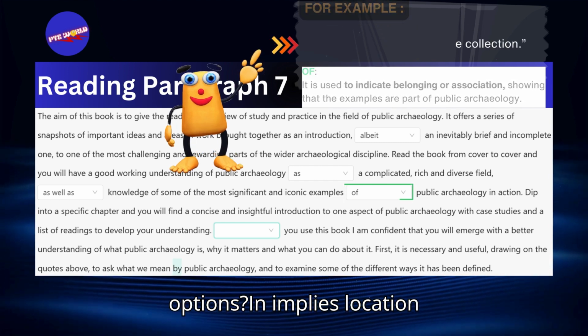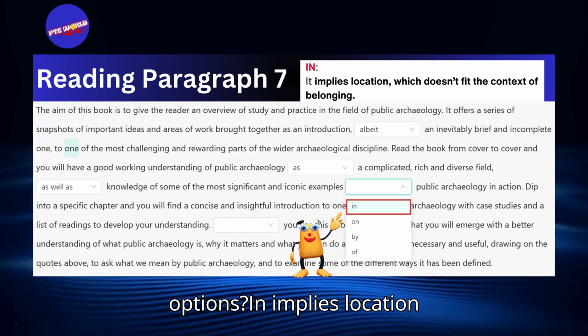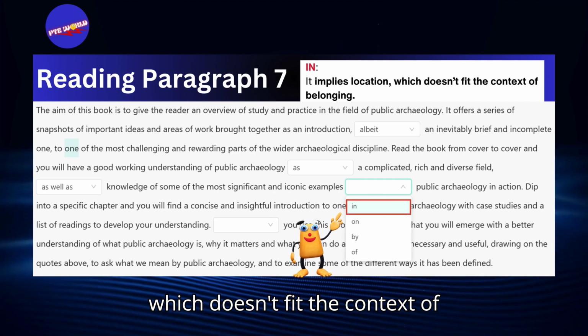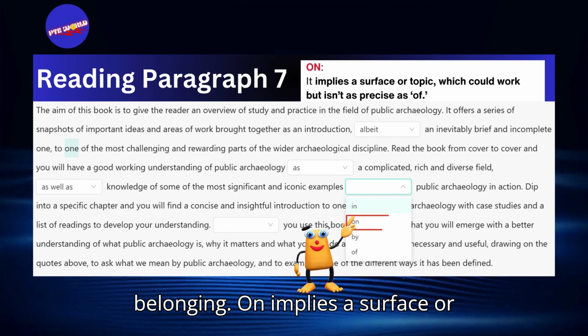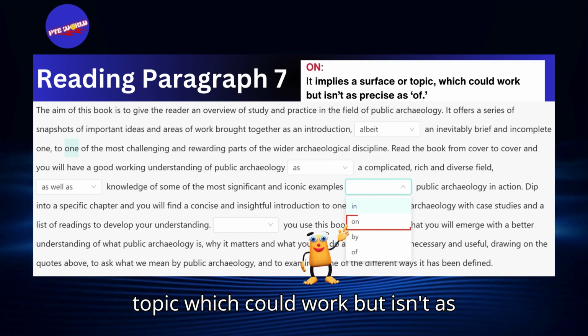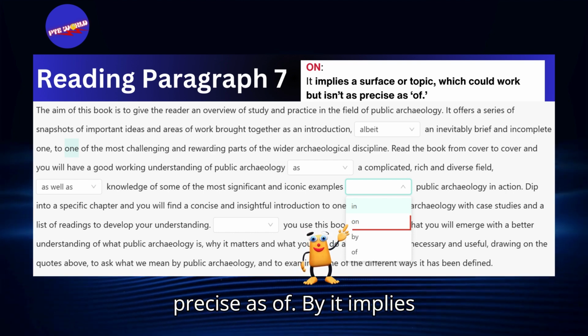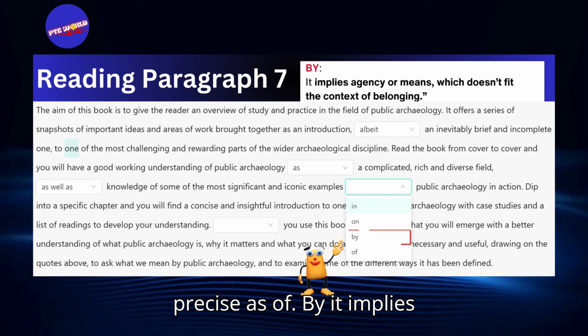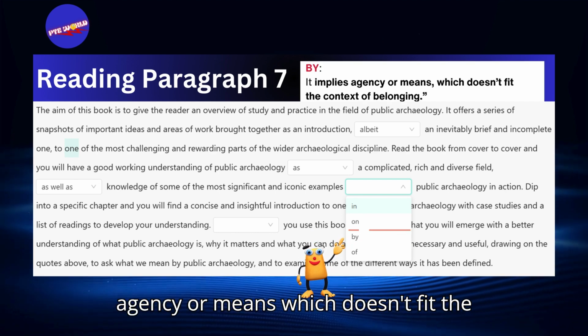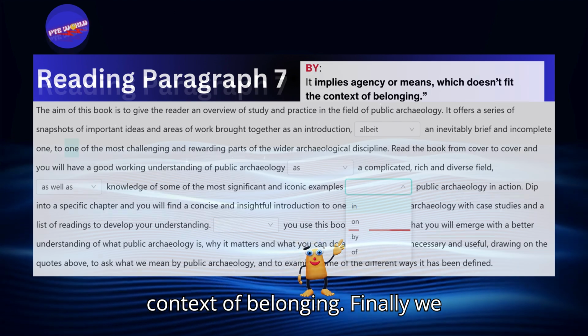Why not the other options? In implies location, which doesn't fit the context of belonging. On implies a surface or topic, which could work, but isn't as precise as of. By implies agency or means, which doesn't fit the context of belonging.